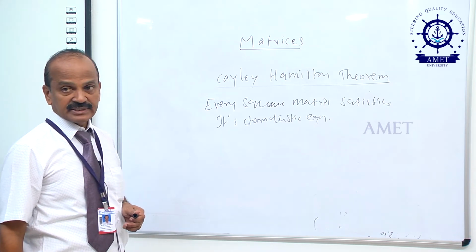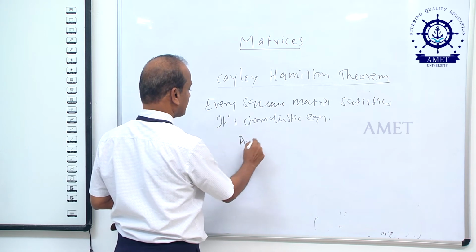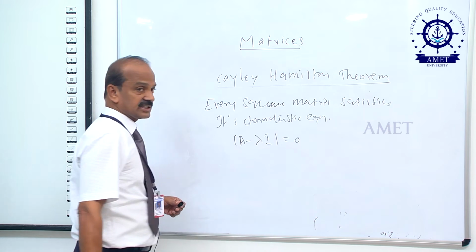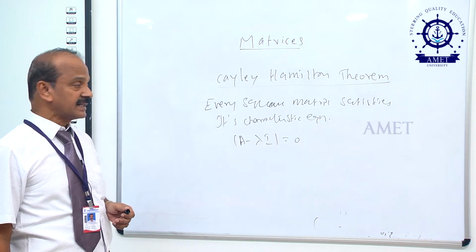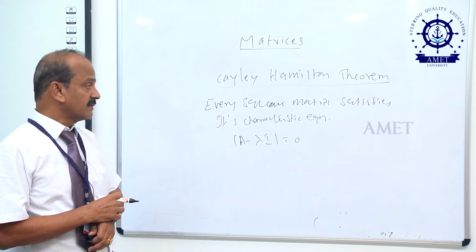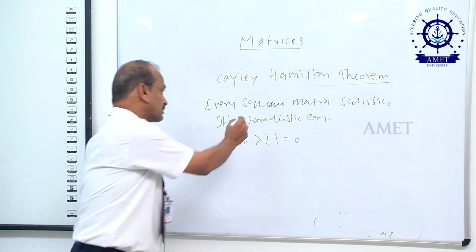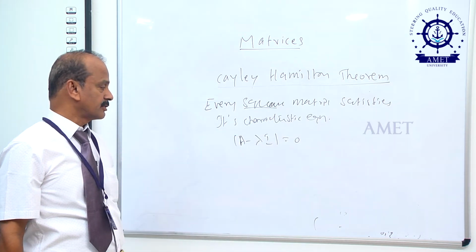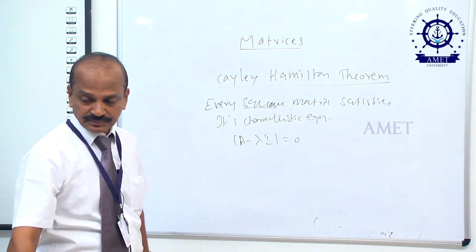What is the meaning of characteristic equation? Suppose A is a matrix, then A minus lambda I equal to 0 is called the characteristic equation. What is lambda? Lambda is a real number. What is I? I is the unit matrix. What is A? A is a square matrix. All the words here are important. Only a square matrix satisfies this. That is A minus lambda I equal to 0. This lambda is called eigenvalues.